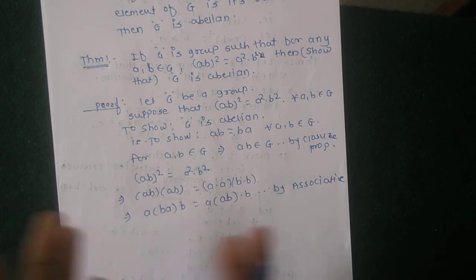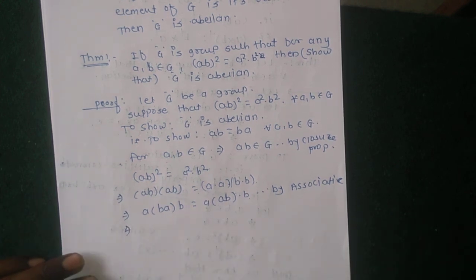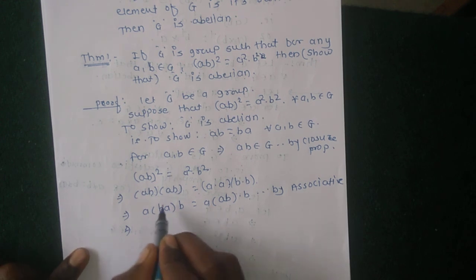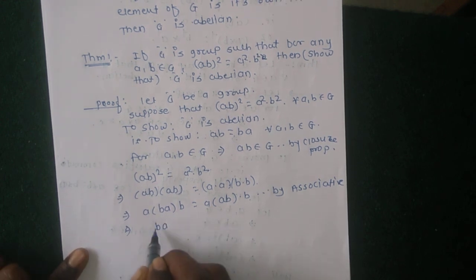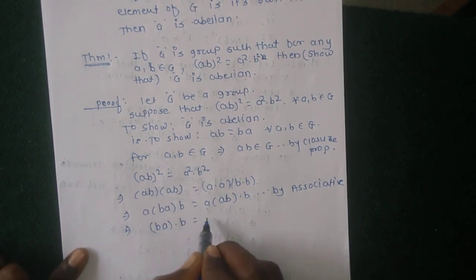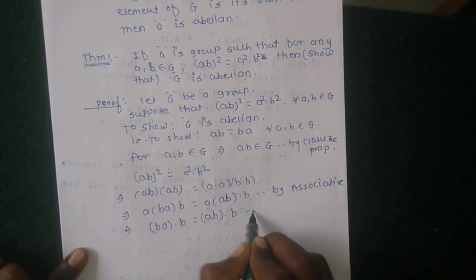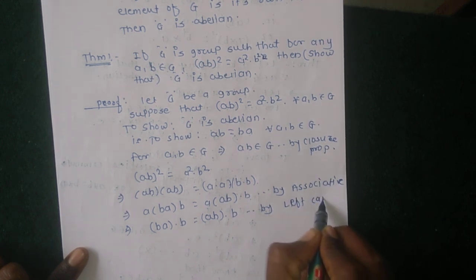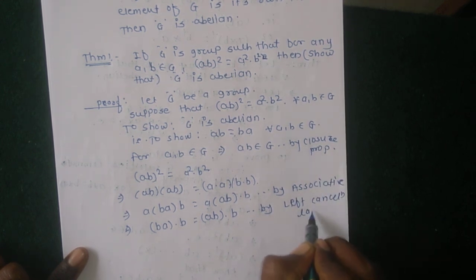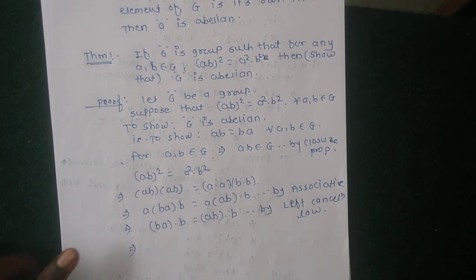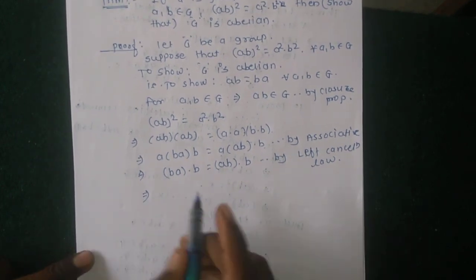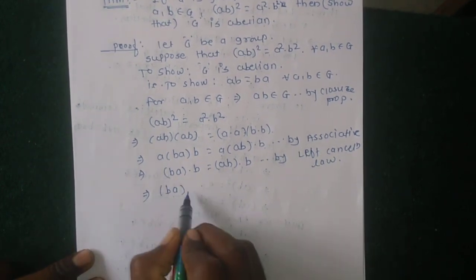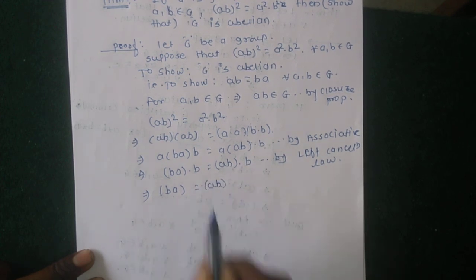Here only the brackets are changed. But by the left cancellation law, ba into b equal to ab into b, and by the right cancellation law, ba equal to ab.